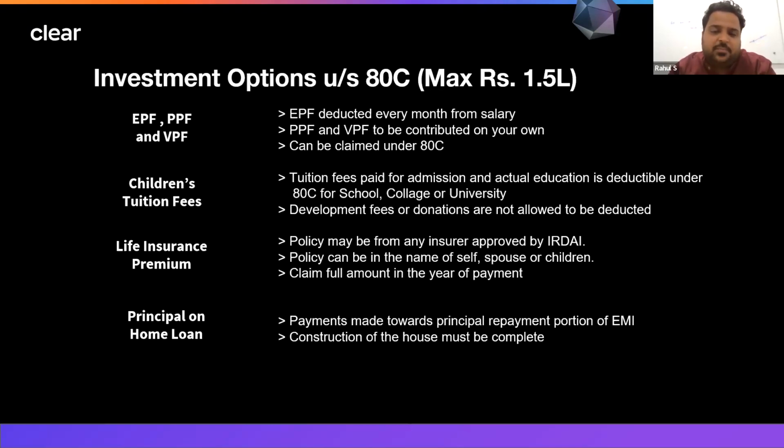Principal component: we just talked about the interest on home loan. So what will happen to the repayment of the principal? That can also be considered under section 80C. So if after PPF, children's education fees and LIC, you are not able to fulfill the limit of 1.5 lakhs, and if you have a home loan going on, the principal component can be covered under section 80C.